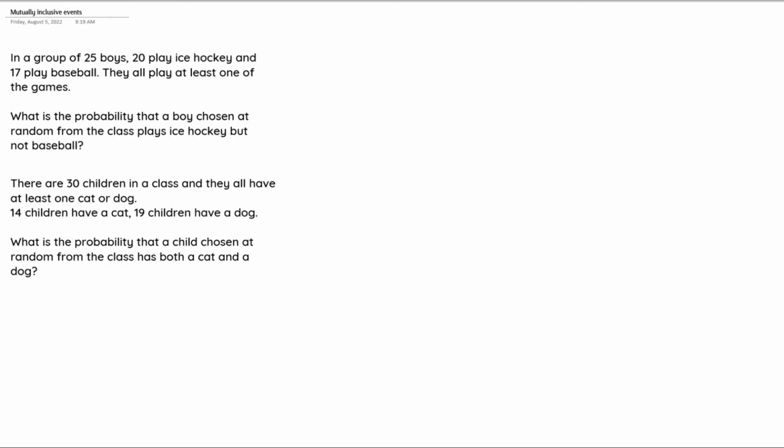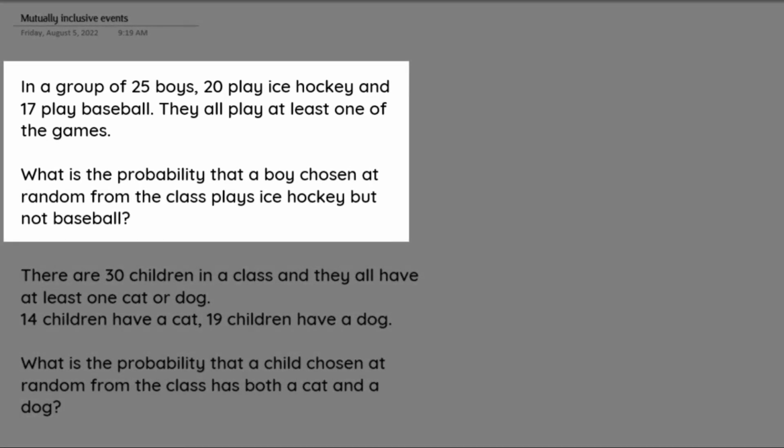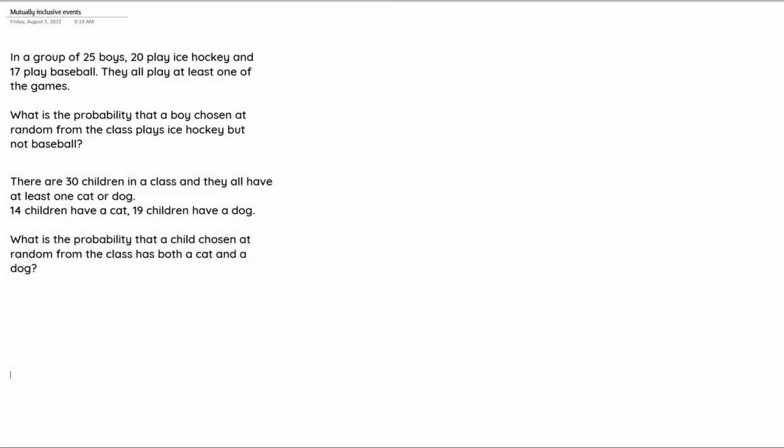The first question says, in a group of 25 boys, 20 play ice hockey and 17 play baseball. They all play at least one of the games. So the question now says, what is the probability that a boy chosen at random from the class plays ice hockey but not baseball? We need to pay attention to the details, to the wordings being used in this question.